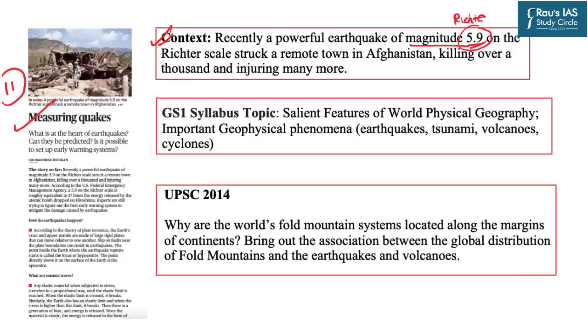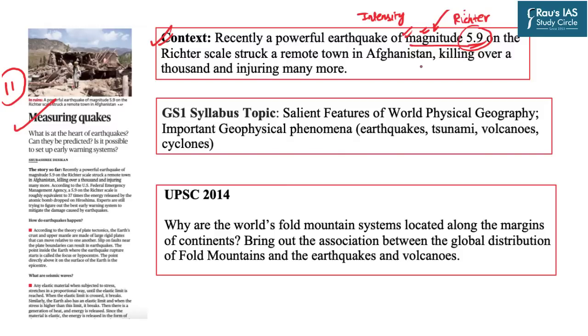Now we all know that the Richter scale is basically used to measure the magnitude of an earthquake. Here you should be very clear that there is a difference between magnitude and intensity. The Richter scale measures the magnitude and not the intensity. And because of such a high magnitude, thousands of people have been killed in Afghanistan and many more have been injured.